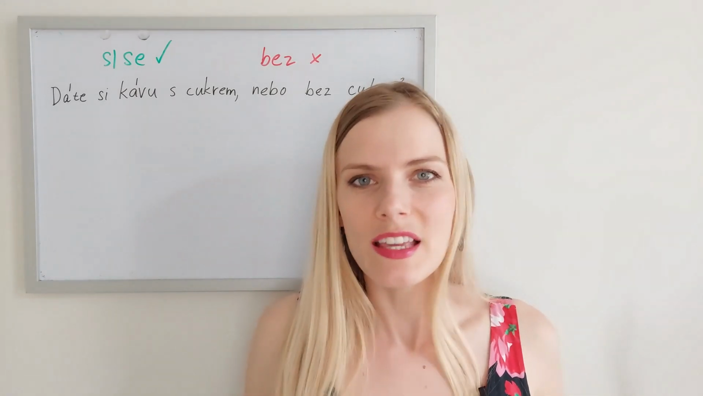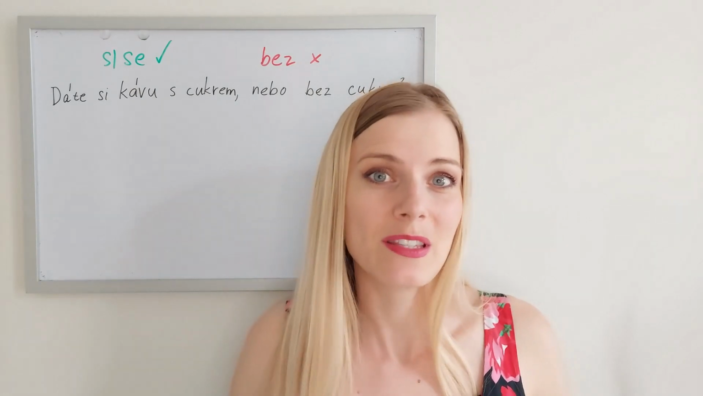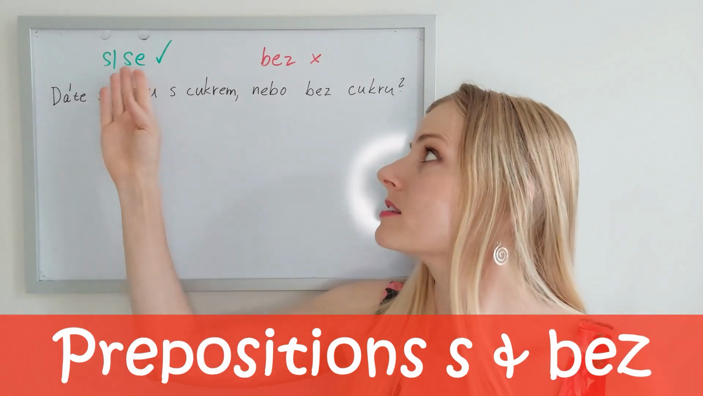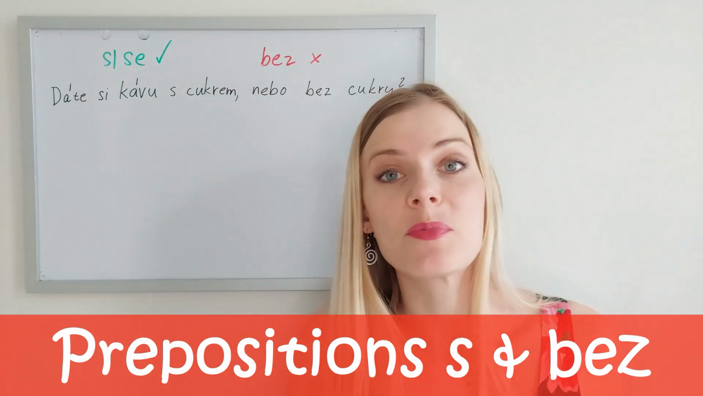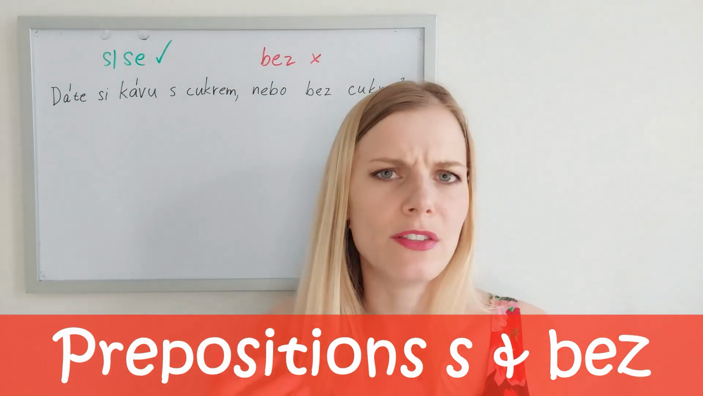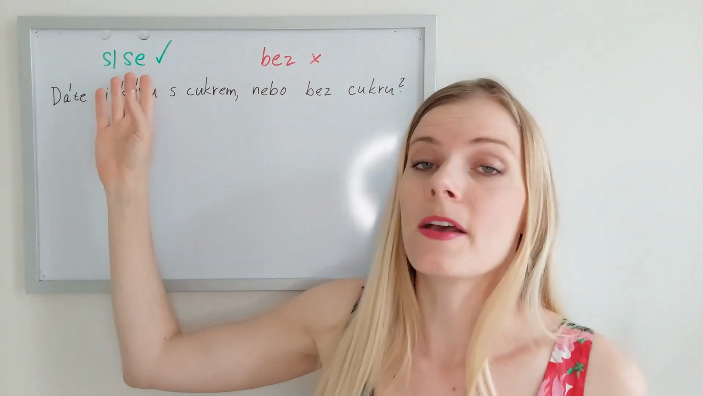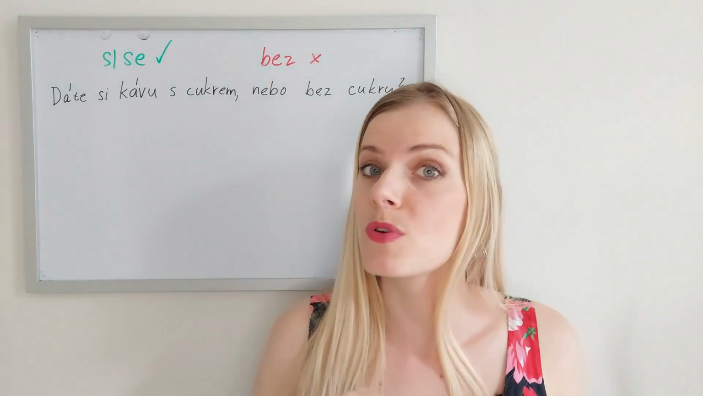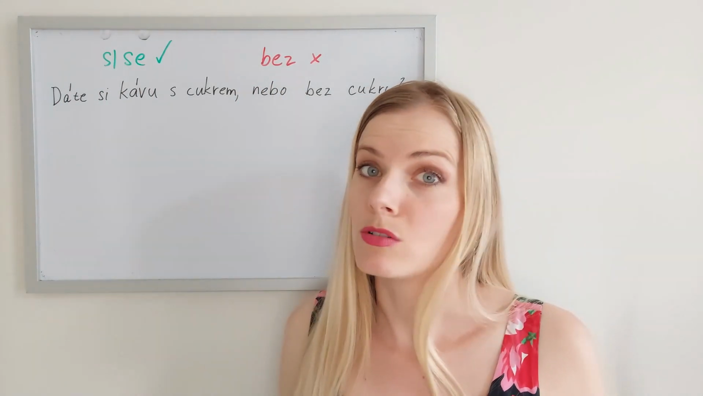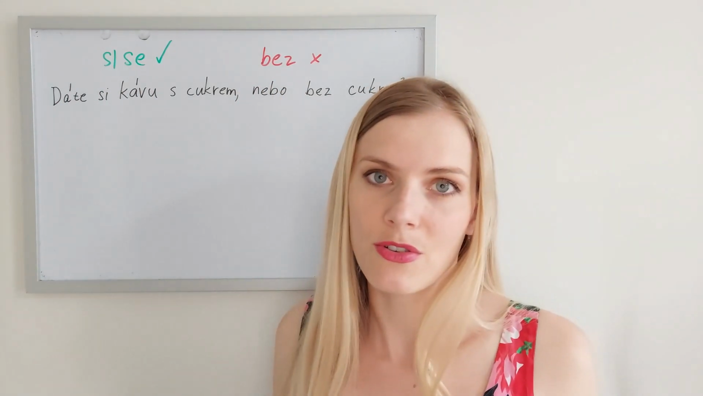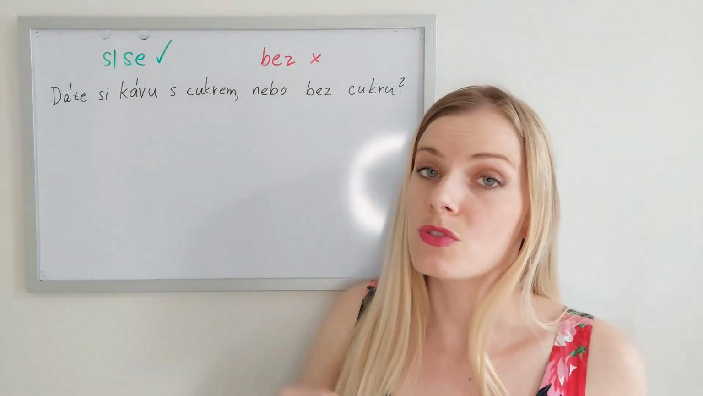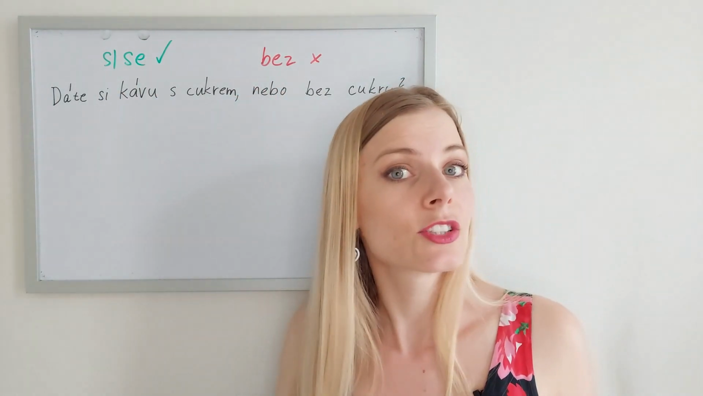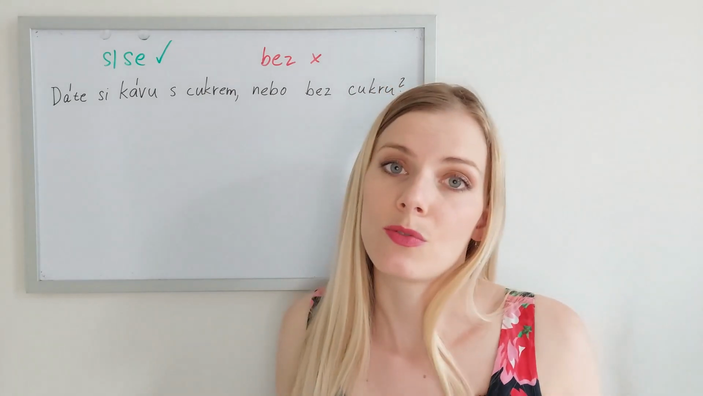This is one of the last episodes on prepositions, and on today's program I have two prepositions, s/se and bez/beze, and these two prepositions actually kind of complement each other. S or se means with, bez means without. When you speak about ordering food in a restaurant, you often use these two prepositions. You want something with a certain ingredient and without it.